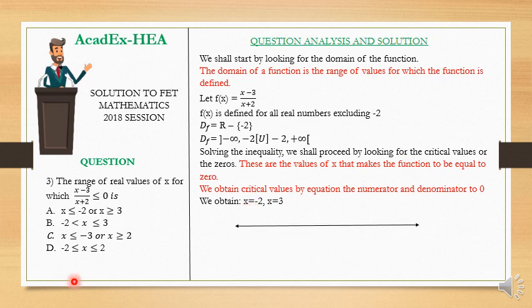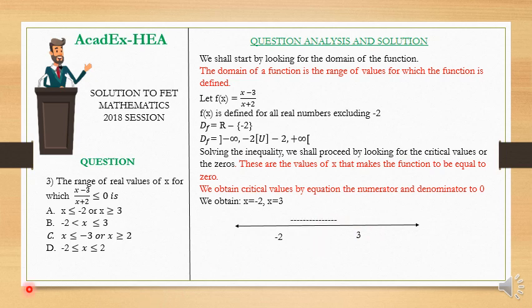Now we shall proceed to the number line, which is the final stage of our solution. On the number line, we are going to indicate the two points, x equal to negative 2 and x equal to 3. So negative 2 will be somewhere here, and 3 will be to the right. I'm placing negative 2 first because negative 2 is less than 3, so it has to come first before 3. Take notes.